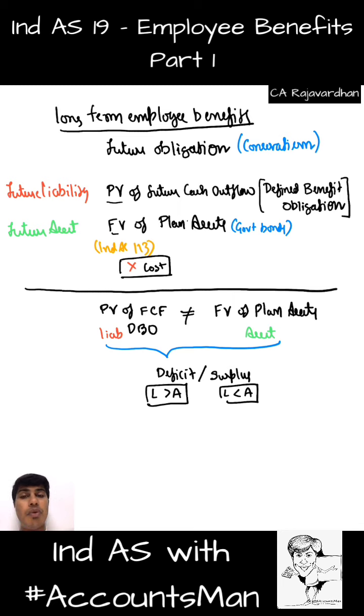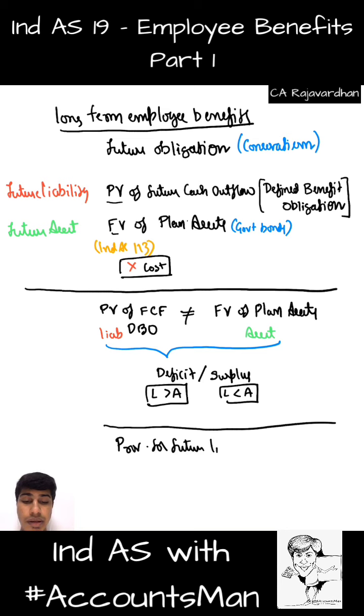And the next important point that needs to be noted with regard to long-term employee benefits is, as I mentioned, this provision for liability, the provision that I'm going to make for future liability, will eventually go up to become my actual liability. Like after 3 years, I'm supposed to pay 10,000. So today I create a provision of some 7,000. At the end of the term, that 7,000 should become 10,000. How will it become? The provision is moving towards the actual.